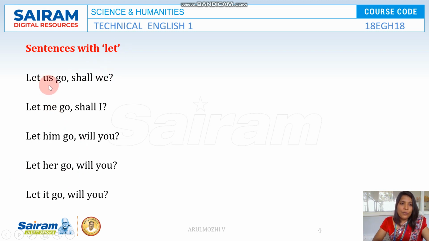Now let's check out the examples with the sentences that start with let. When you say let us go, let me go, it is always shall I or shall we. Take for example, let us go, shall we? Let me go, shall I? Let him go. When you say let him go, it is always will you, because you have to say it to somebody else, to the second person. You are talking about the third person with the second person, so it is always will you is the correct way of using it. Next, let her go, will you? Let it go, will you?